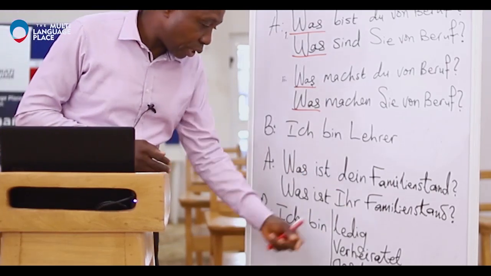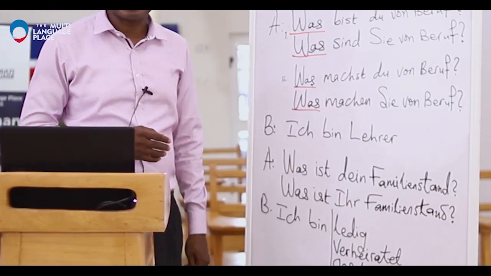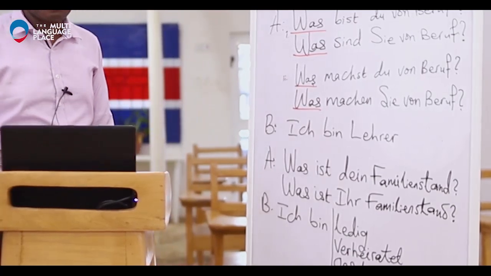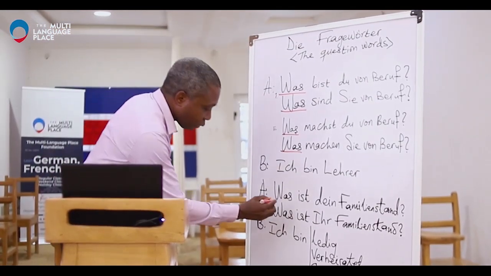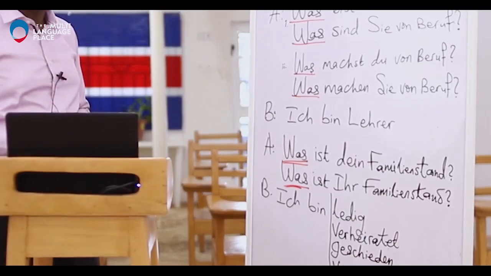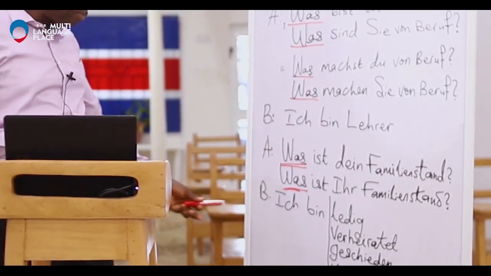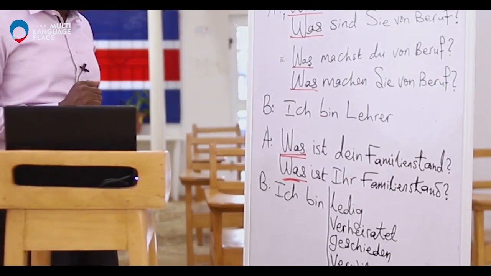And then the formal one, was ist Ihr Familienstand? Was ist Ihr Familienstand? I want you to read the second one with me. We're still making use of was. Second one, was ist Ihr Familienstand? And then B answers, ich bin ledig.